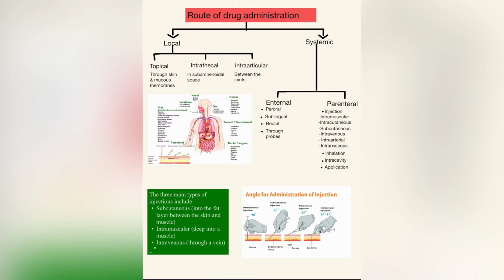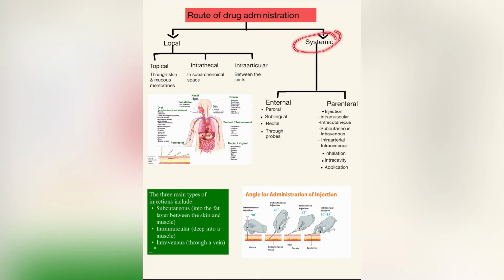Route of drug administration. Routes of drug administration are mostly divided into two parts, local and systemic. The local type is subdivided into topical, intrathecal and intraarticular. What is topical? Topical is when the drug is administered through the skin and mucous membrane. And what is intrathecal? Intrathecal administration occurs in the subarachnoid space, like in the spinal cord. The subarachnoid space surrounds the brain, and intraarticular administration occurs in the joints, between the bones.